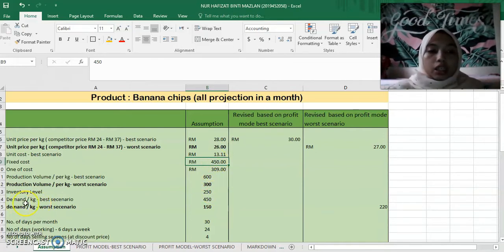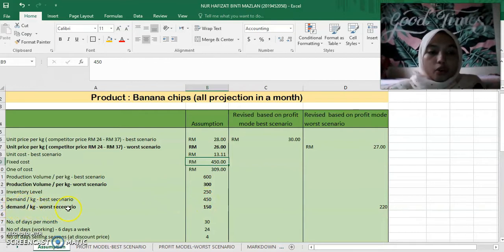Next is the demand for the best scenario. For me, 450 units is the best demand from people. The reason is that many people like to eat banana chips. So I thought that 450 is the highest demand, and the best for my assumptions.